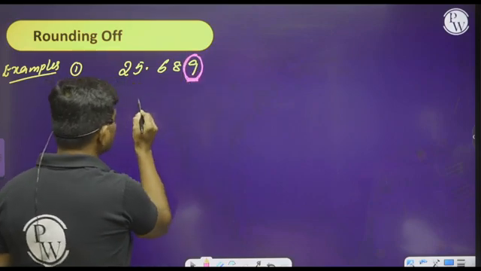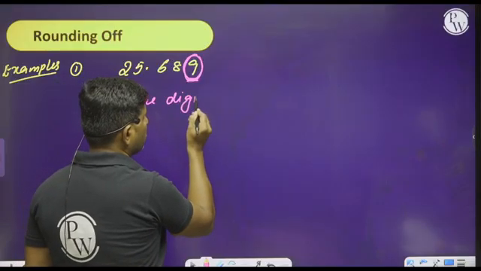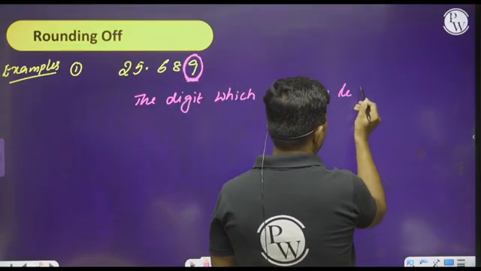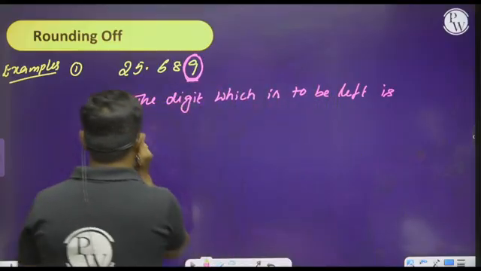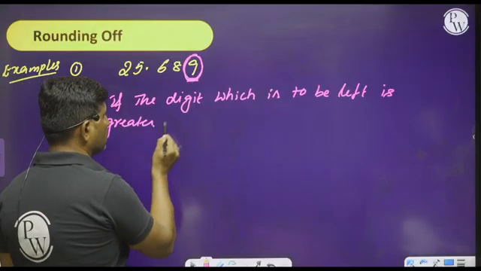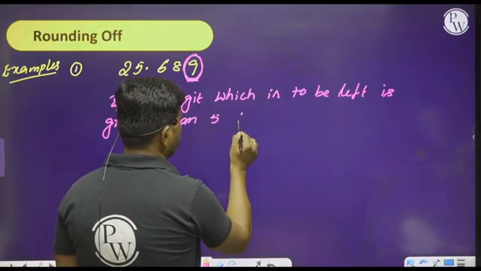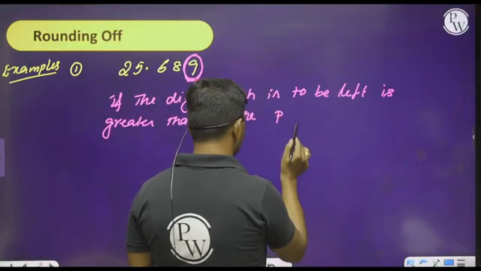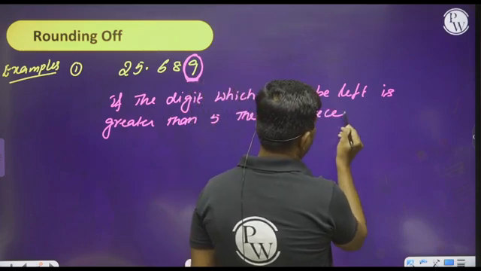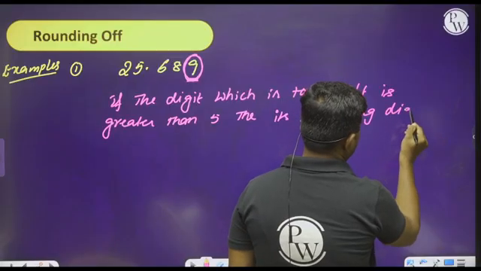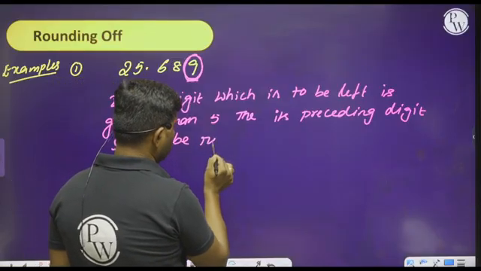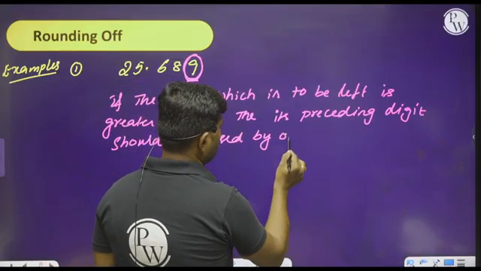The digit which is to be left, if it is greater than 5, then its preceding digit should be raised by 1.